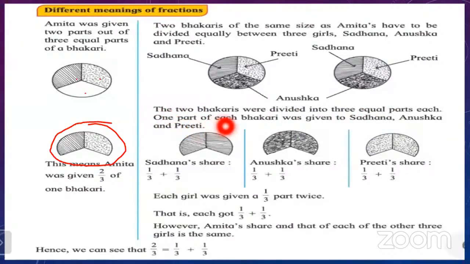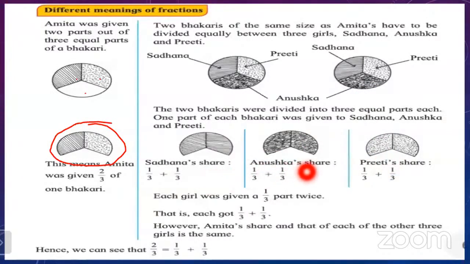One part of each bhakri was given to Sadhana, Anushka, and Priti. You can see here Sadhana's share from this bhakri is 1/3, and from this bhakri 1/3. Anushka's share from this bhakri is 1/3, and from this bhakri 1/3. Now Priti's share from this bhakri is 1/3 plus 1/3 from this bhakri. So each girl was given a 1/3 part twice.